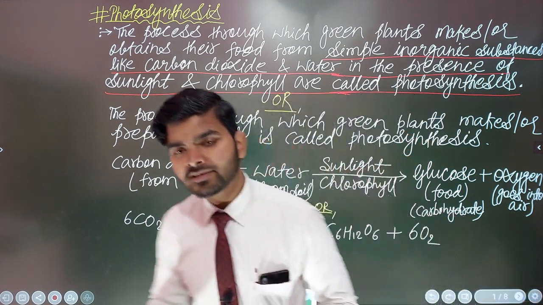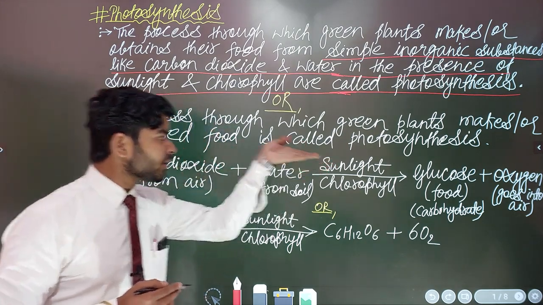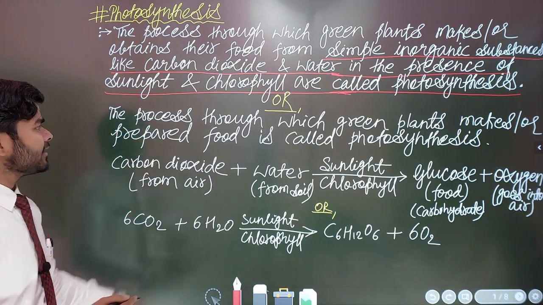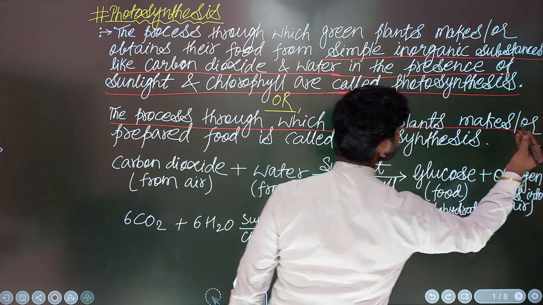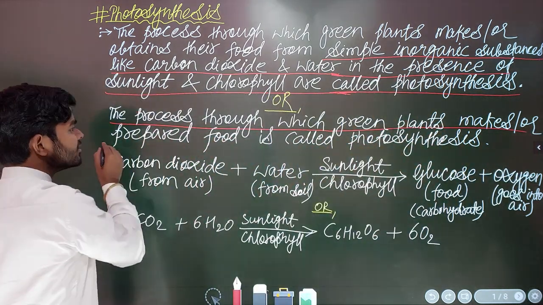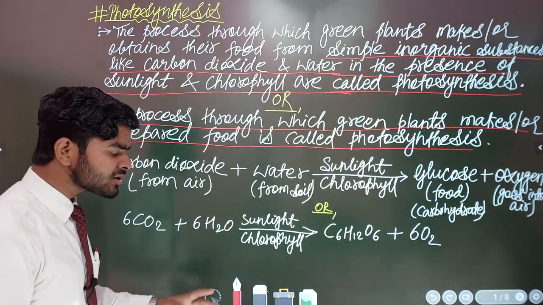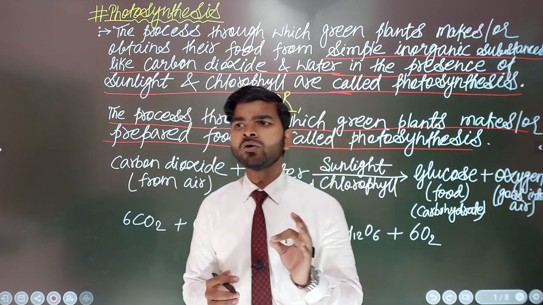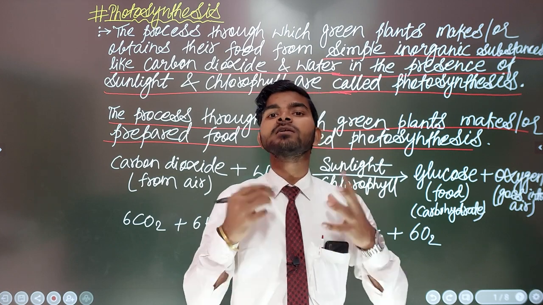Let me explain the simple and basic definition related to photosynthesis. Now, let us see. I'm writing here and explaining that the process through which green plants make, or you can also say prepare, food is called photosynthesis. Actually, this is a process, not a thing, not a phenomenon, but a process.